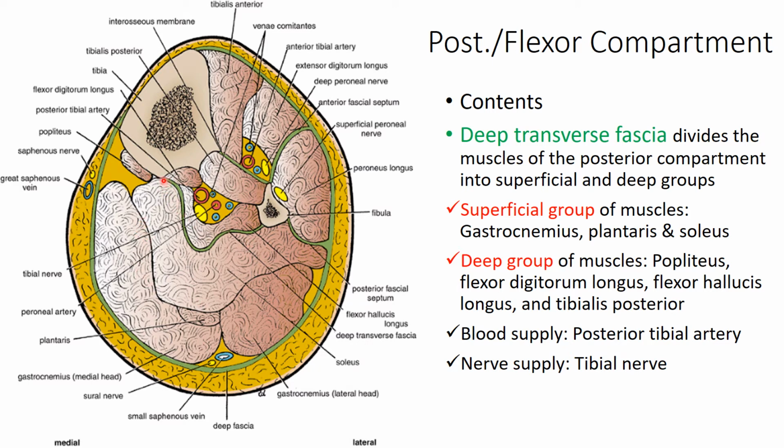This transverse septum, or deep transverse fascia, divides the compartment into superficial and deep compartments.